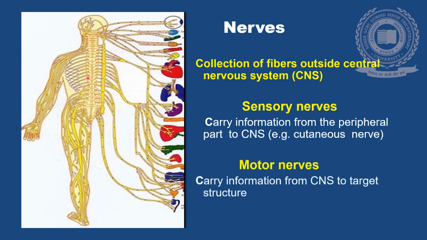They carry the information from the central nervous system to the effector organ or to the target structure, to the muscle, skeletal muscle, smooth muscle, cardiac muscle. So these are the organs where the nerves are supplying as motor nerve supply. There are mixed nerves also having both the components of sensory and motor. So they are termed as mixed nerves.